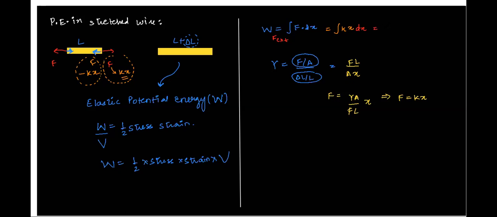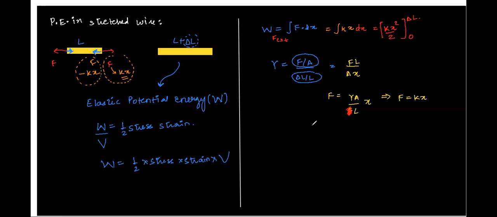So when we do that, we get Kx square by 2, correct? So you have to take this from 0 to delta L, right? So you will have this as, I think I've written one thing wrong. There is no F here. So F is equal to YA by L times X.